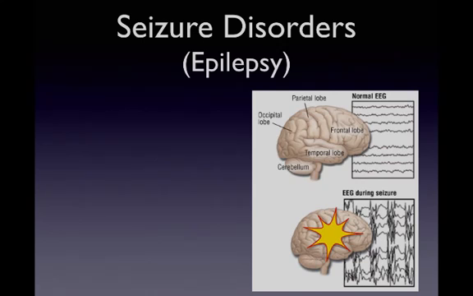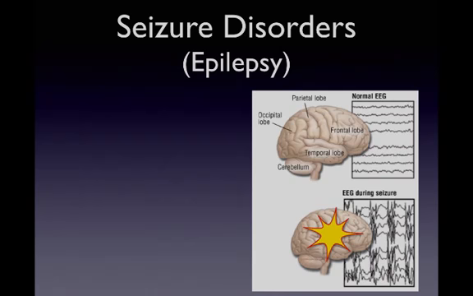The first of these is what used to be called epilepsy, seizure disorders. Seizure disorders affect 2.5 million Americans. There's been a shift by physicians from calling this disorder epilepsy to calling it seizure disorder, because they've wanted to reduce the negative stigma associated with the term epilepsy.